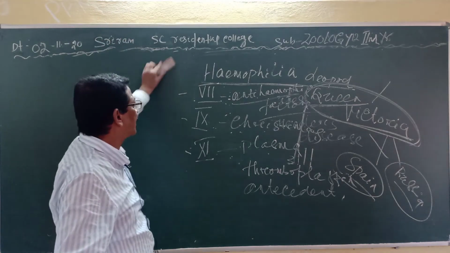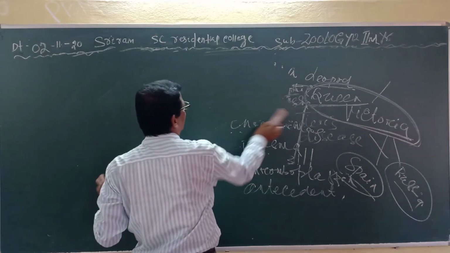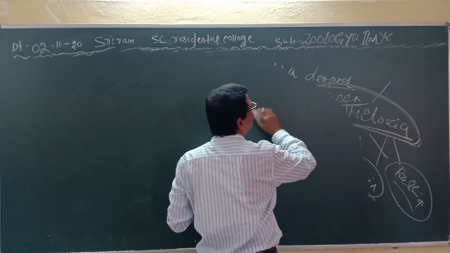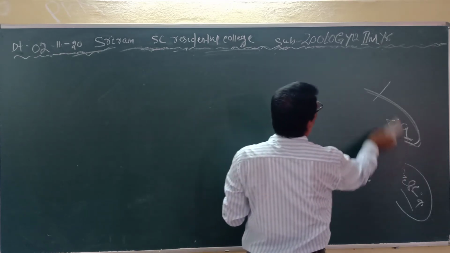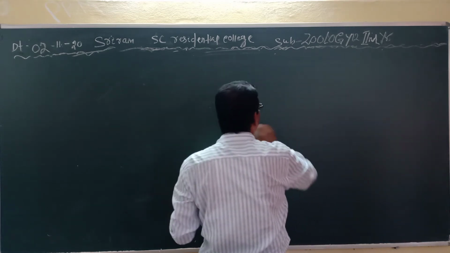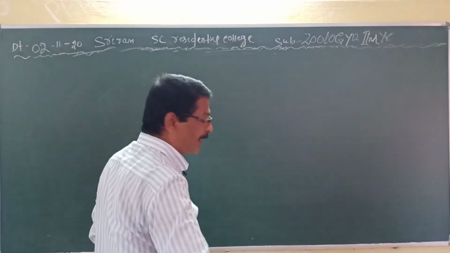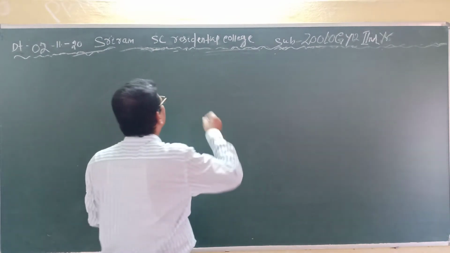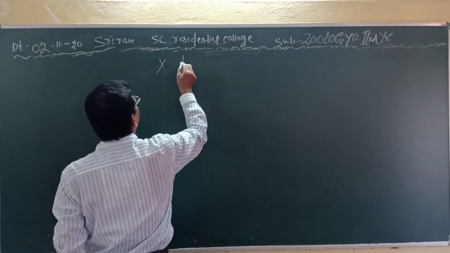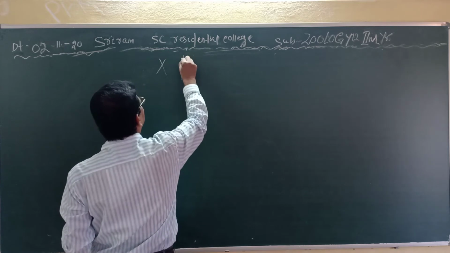Clear? So the method of inheritance is similar to that of color blindness, which we have already discussed. It is an X-linked gene, and it is a recessive gene.